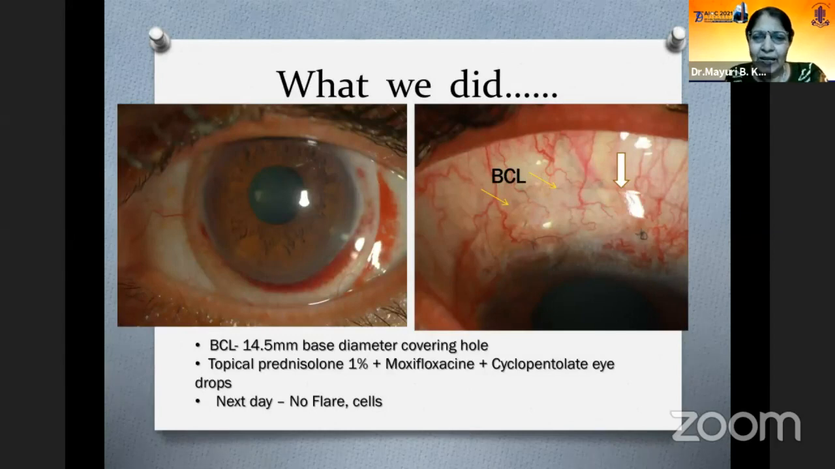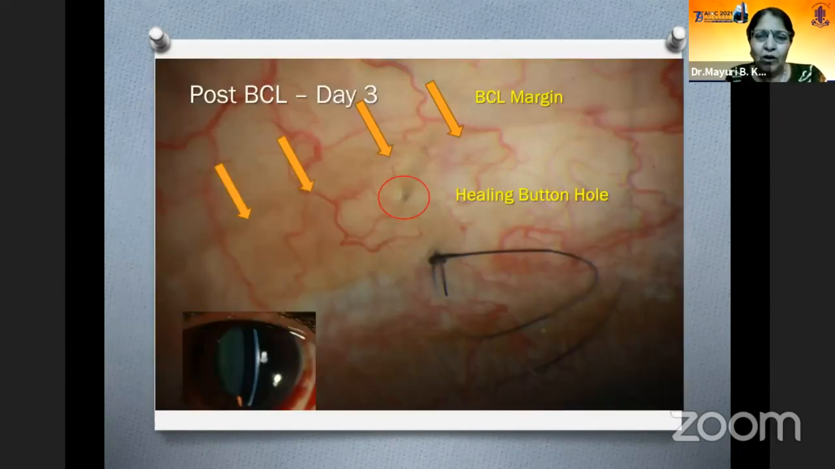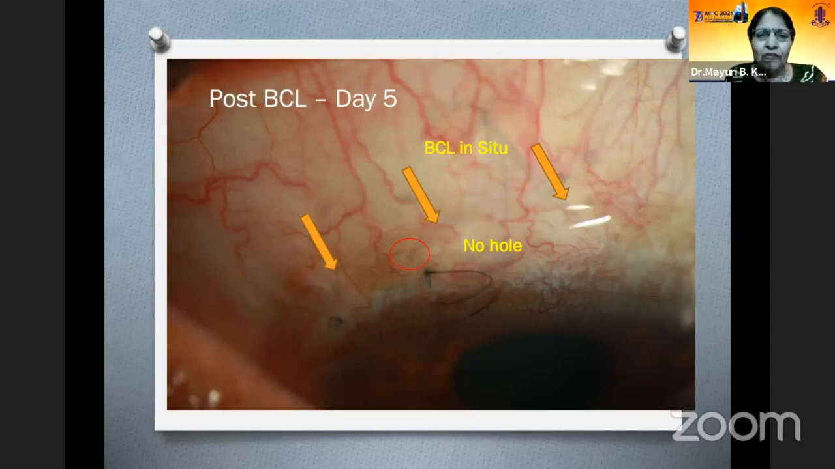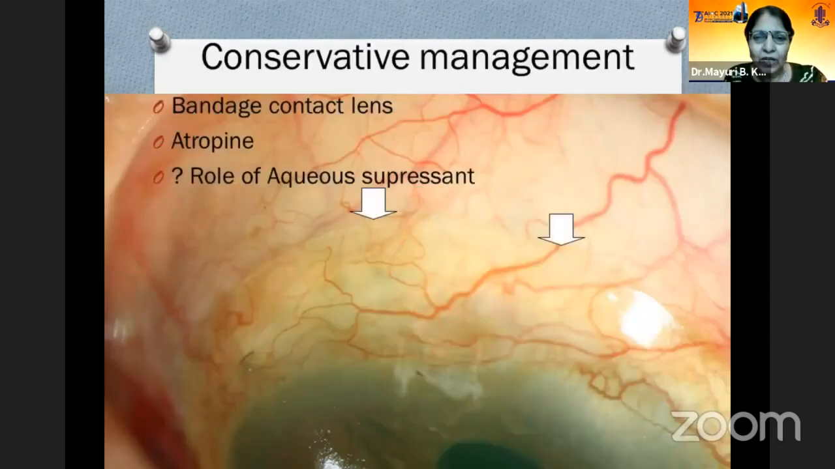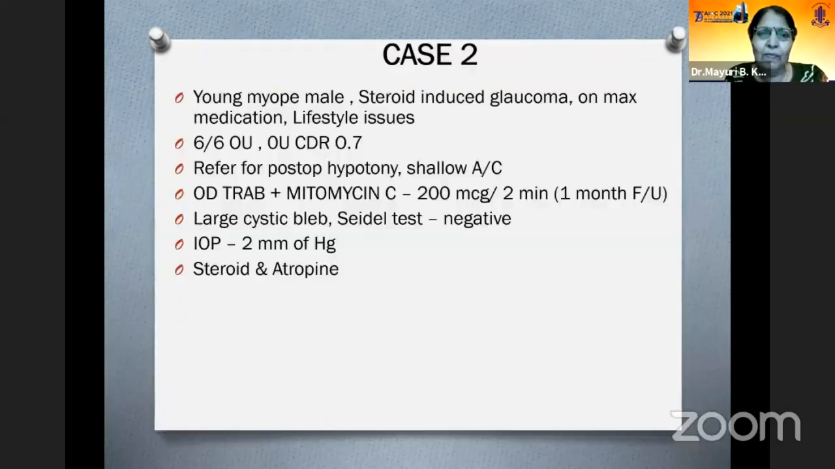What we did, we placed a BCL of 14.5 mm diameter, which was covering the hole very well, and asked the patient to come for follow-up. The same anti-inflammatory medication with cyclopentolate was given. On day 3, you can see the decrease in the size of the buttonhole, and he was comfortable. On the 5th day, the leaking disappeared, the hole also disappeared. So everything was quiet. The message here is that conservative management can help you in many cases. So a simple bandage lens has prevented further complication in this case.